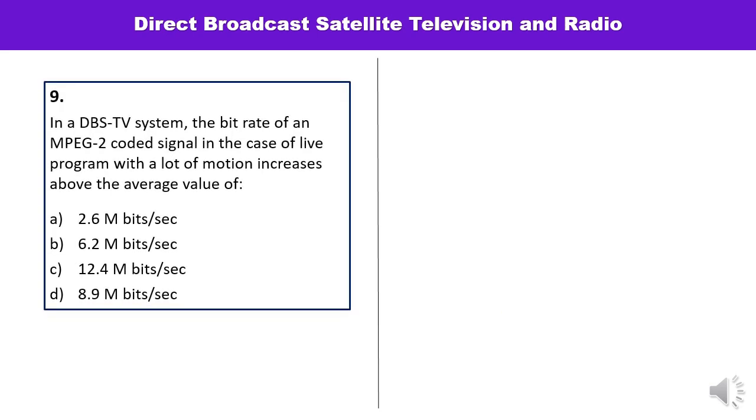Question number 9 is, in DBS TV system, the bit rate of an MPEG2 coded signal in the case of live program with a lot of motion increases above the average value of 6.2 megabits per second.